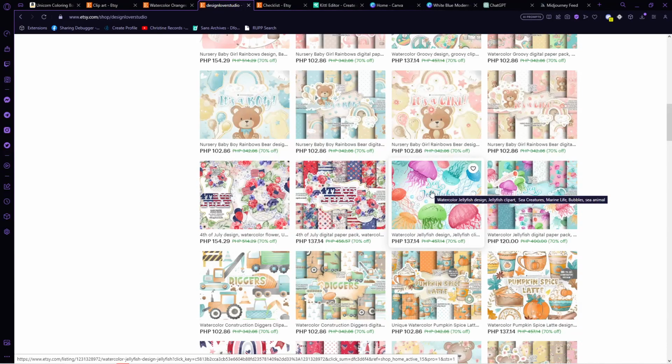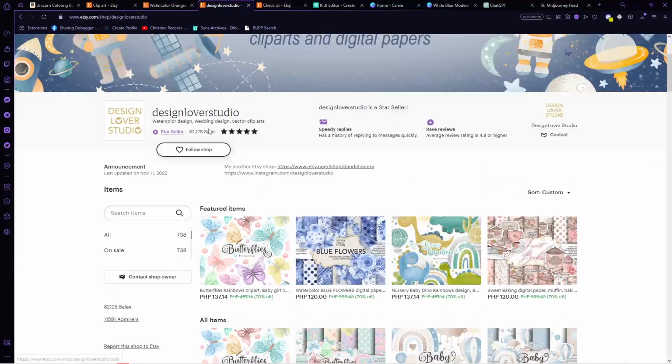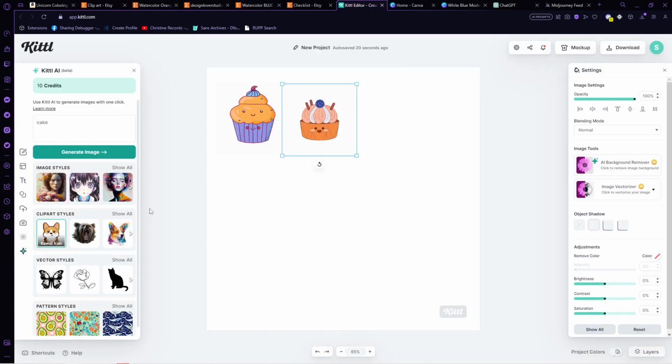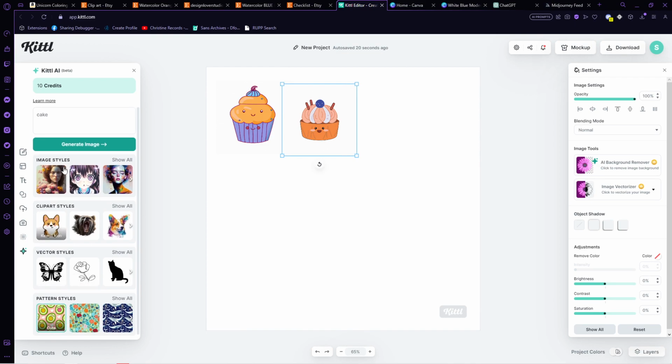Those who use it and print it as a physical product usually use it for scrapbooks, wrapping paper, cards, or those who use it digitally can use it as wallpapers or maybe background of digital PowerPoints or digital products that they're creating. So this shop has already made almost 80,000 sales and they're offering really cute digital paper for their customers. To make digital patterns like this, again use Kittle and then just describe your image.